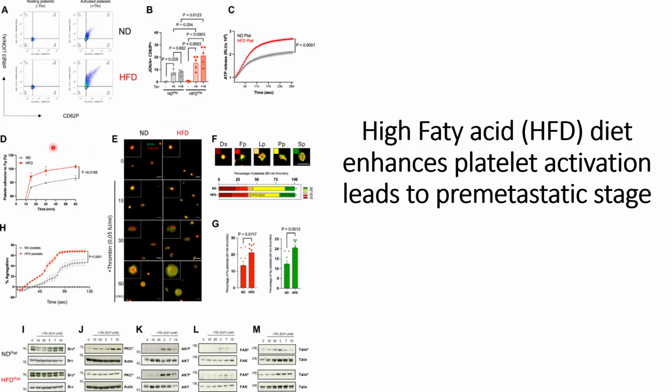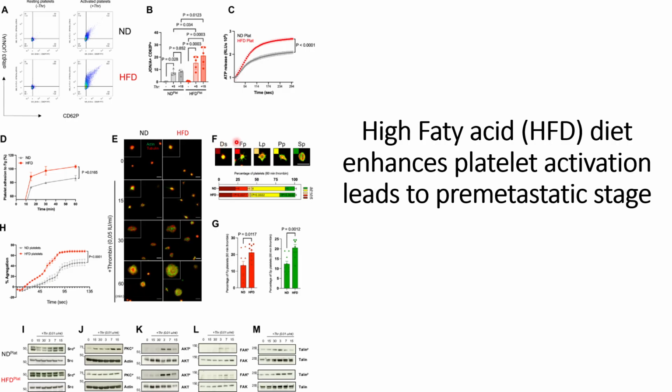Then they also checked platelet adhesion through fibronectin, and they are able to see that platelet adhesion is also higher in the case where the HFD diet is used compared to the control case. These are shown in the figures in panel E, where we can see that as the treatment with thrombin increases, they see more adhesion of these platelets on the fibronectin compared to the control case.